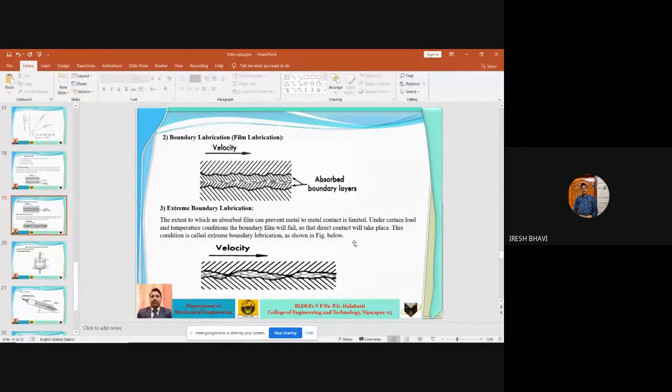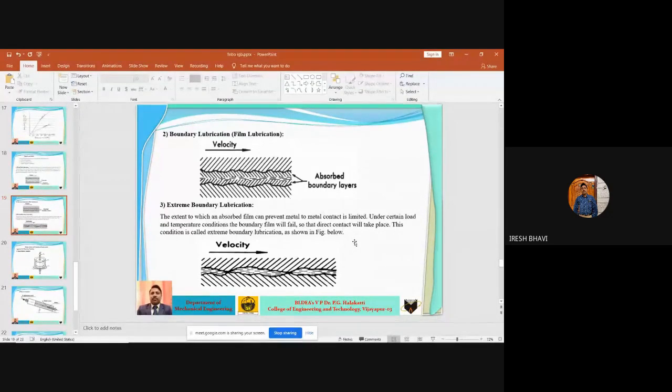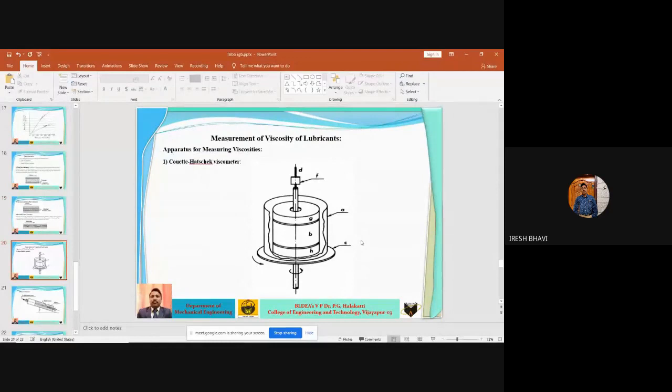Next, these are the three types of lubrication system in sliding friction lubrication. Next, let us discuss the measurement of viscosity of lubricants. So what are the different methods used to measure the viscosity of a lubricating oil? The different apparatus or instruments which are used to measure the viscosity of a lubricating oil are called viscometers. Hence, let us first discuss the Coulthard-Hatschuk viscometer.